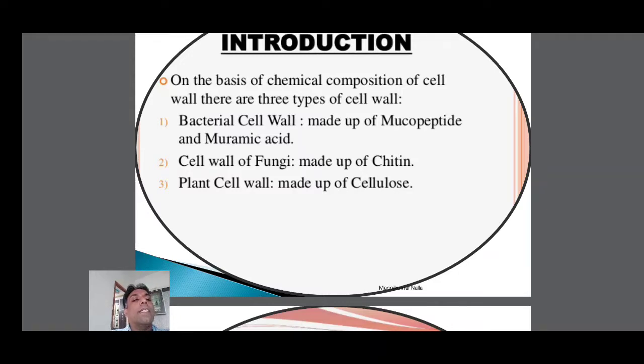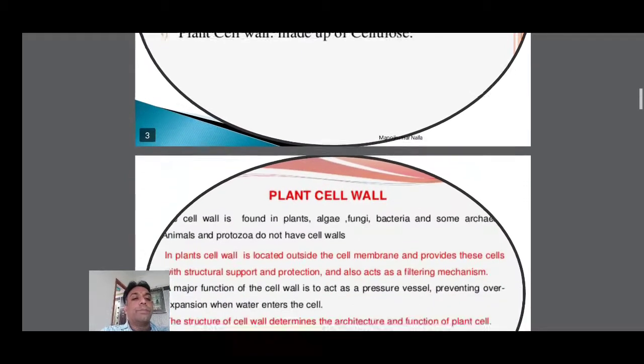The plant cell wall is made up of mainly cellulose and also other chemical substances such as hemicellulose, pectin, suberin, and lignin. These are all included in the plant cell wall composition.